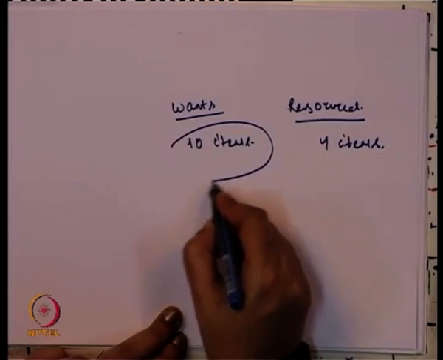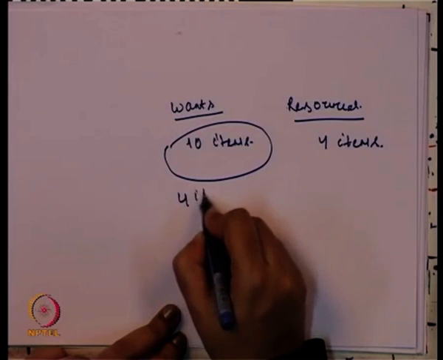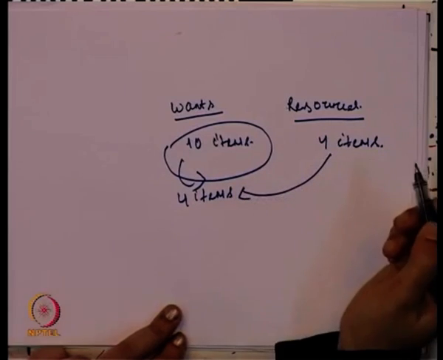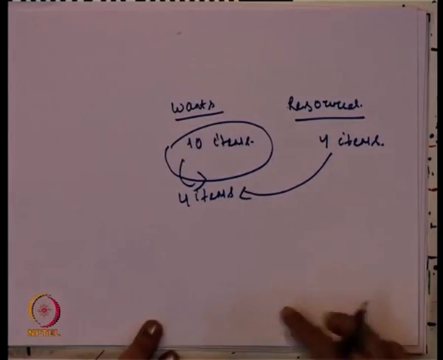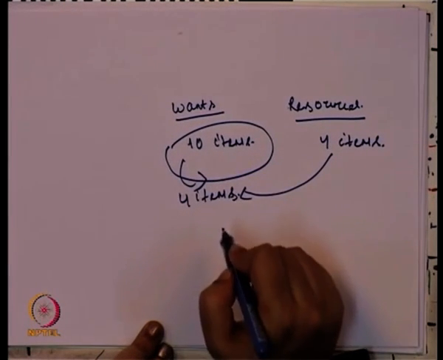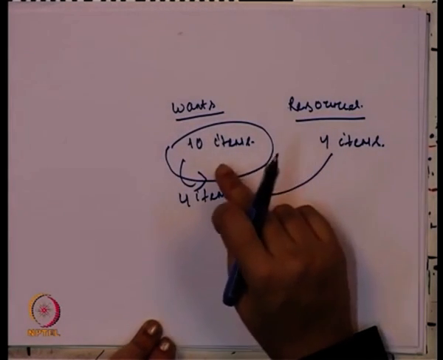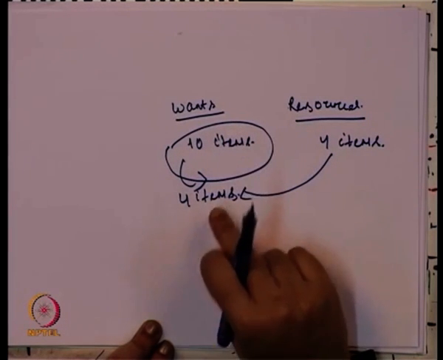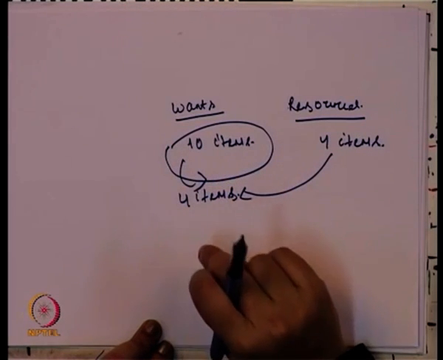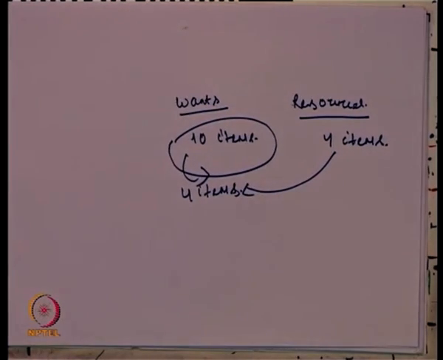The economic agent has to choose 4 items from these 10 items, which the resources can satisfy. So, there are 10 alternatives, and among these the economic agent has to choose 4 items or 4 alternatives.